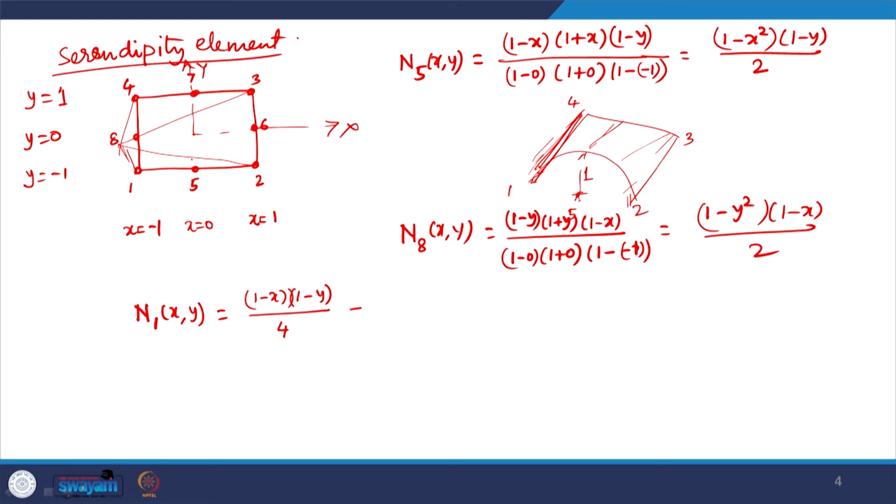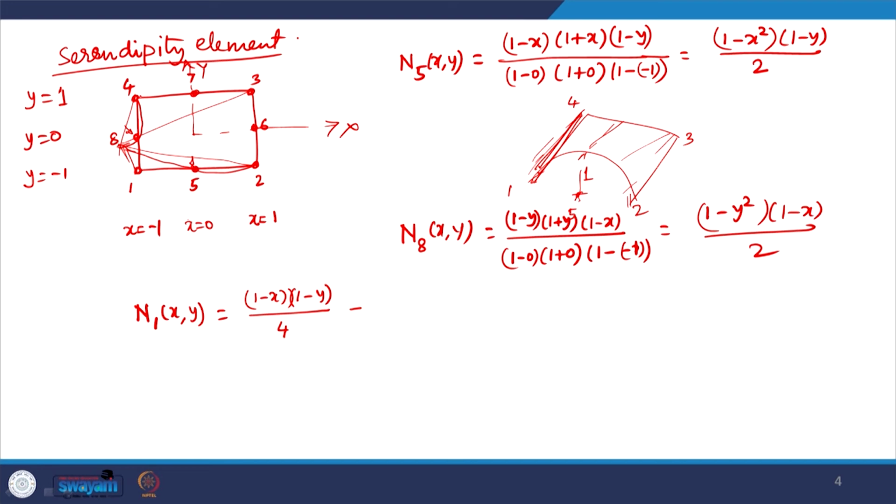this will have a value of half at node 5, and similarly, this bilinear interpolation for a 4 node rectangle will have a value of half at node 8. So, what I need to do is pull this down so as to have 0 value at node 5 and node 8 suitably. Now, how can I do that?